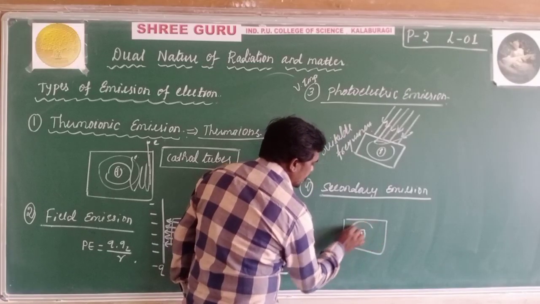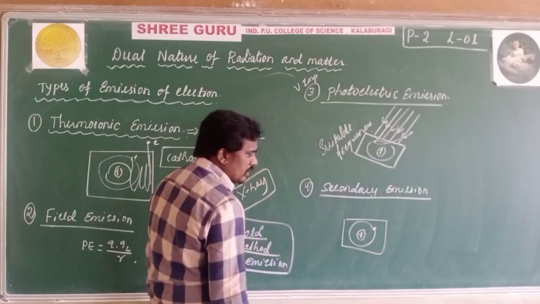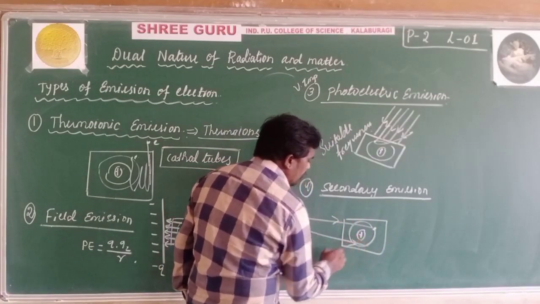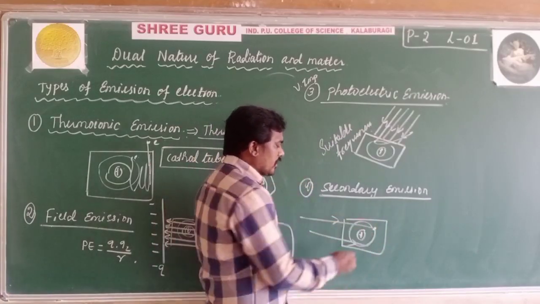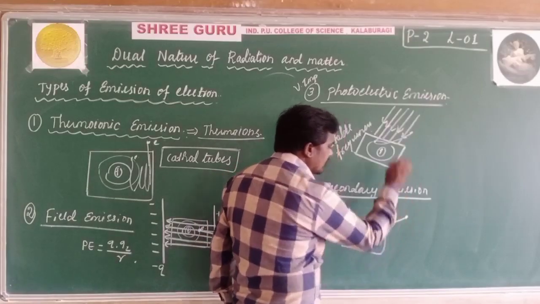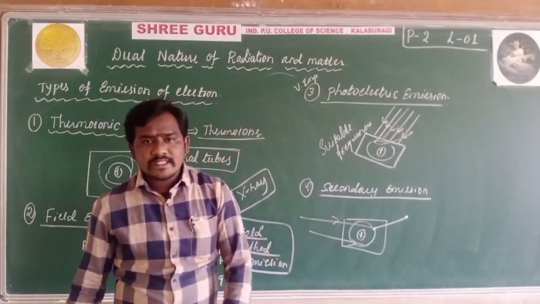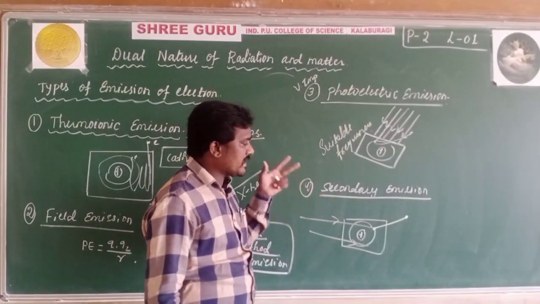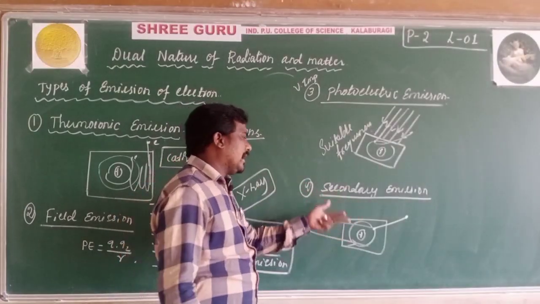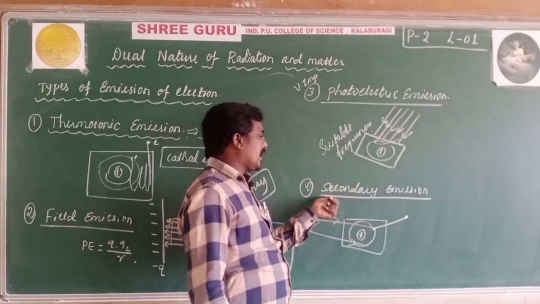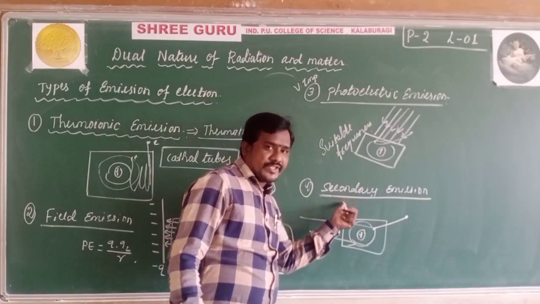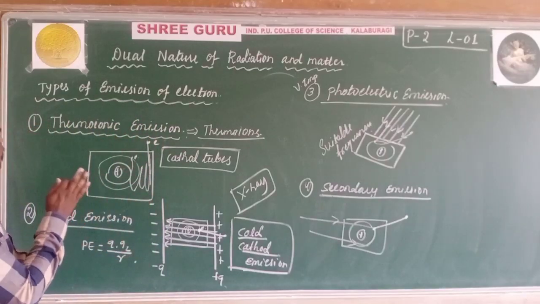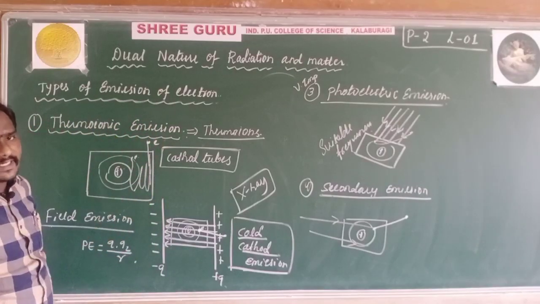Here is the positive charge, here are the electrons. Fast moving electrons bombard this surface, and these electrons come out from that particular surface. That type of emission of electrons is called secondary emission. These are the very important types of emission of electrons.